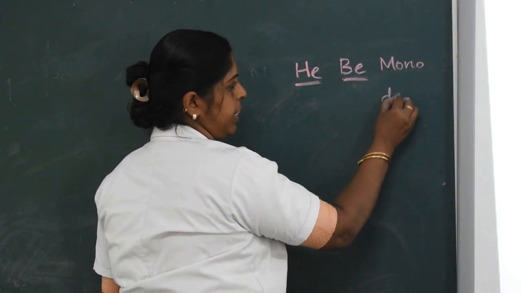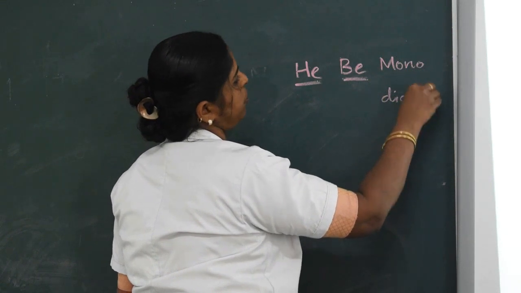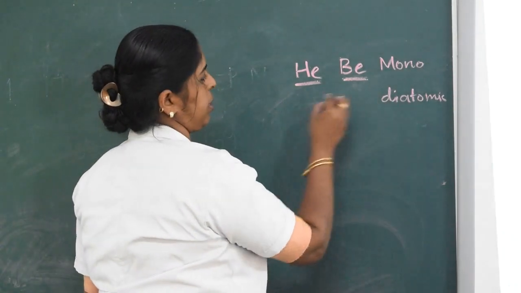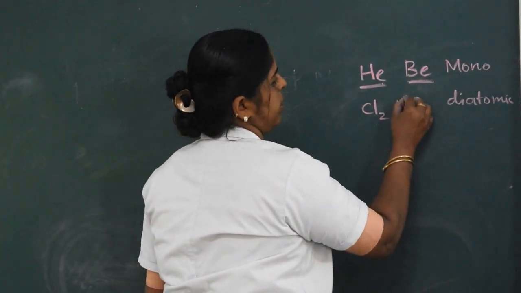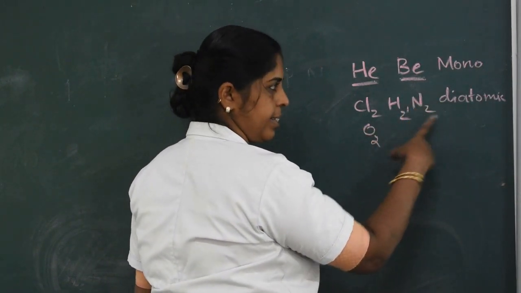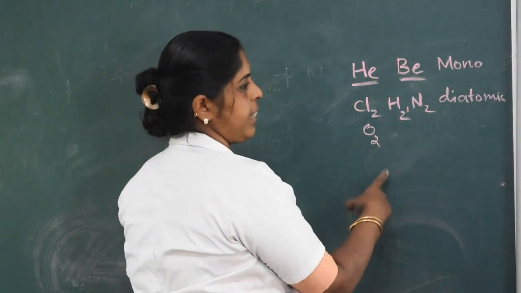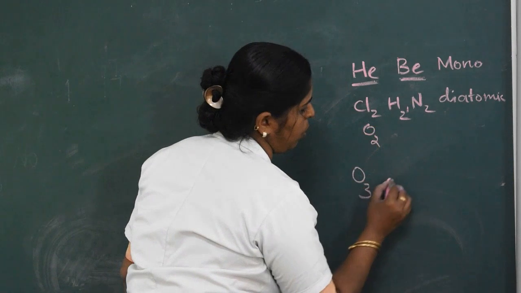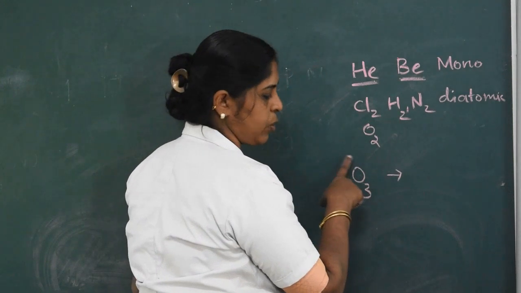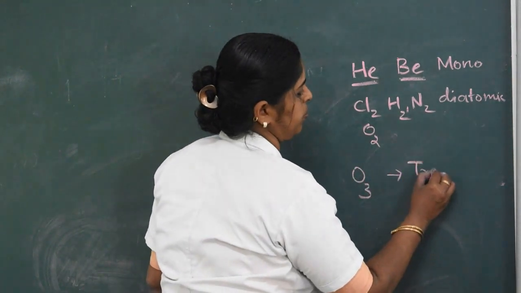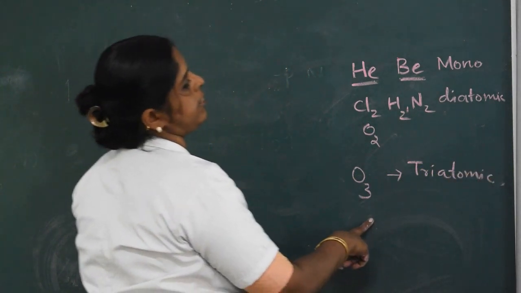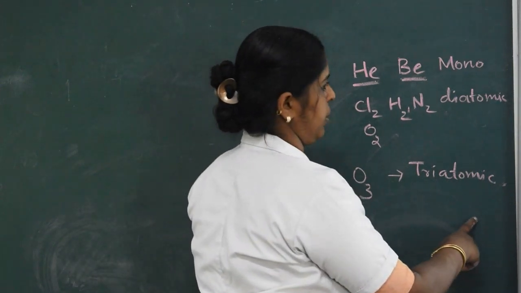In the case of diatomic, two atoms are present in a molecule. For example, chlorine, hydrogen, nitrogen, oxygen. These are diatomic molecules. In the case of a triatomic molecule, for example ozone, three atoms are present together to form a molecule. More than three is known as a polyatomic molecule.